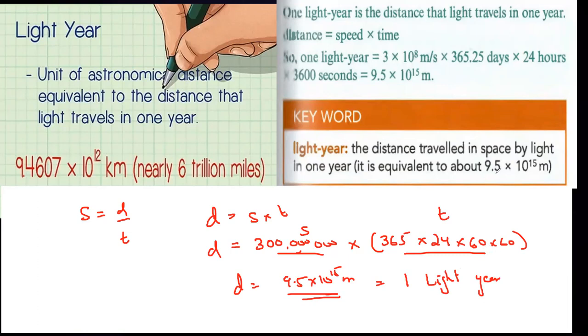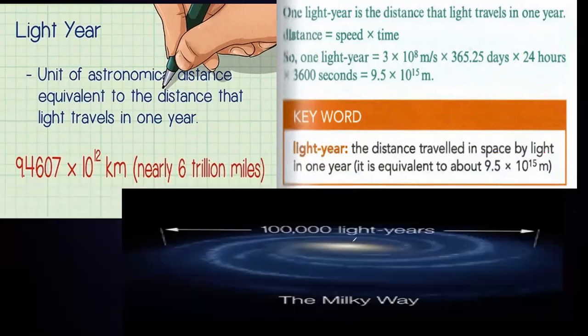So a light year is a unit of distance, and it refers to the distance traveled by light in 1 year, which is equal to 9.5 exponent 15 meters. The Milky Way galaxy, the galaxy in which we are living, is about 100,000 light years across.